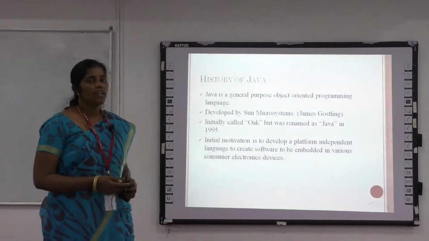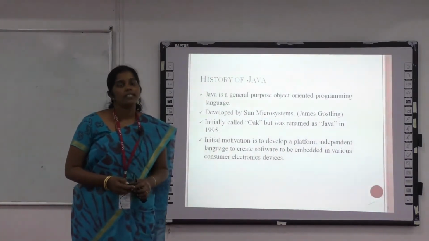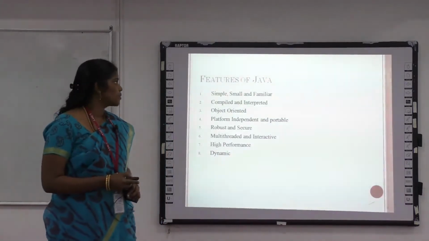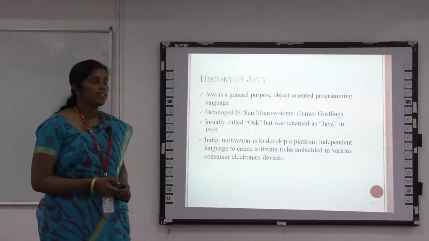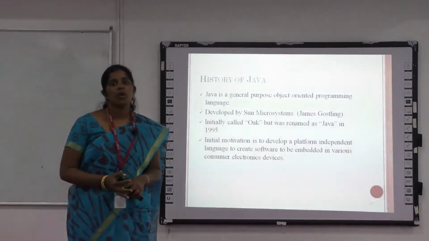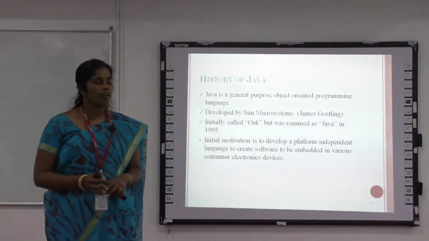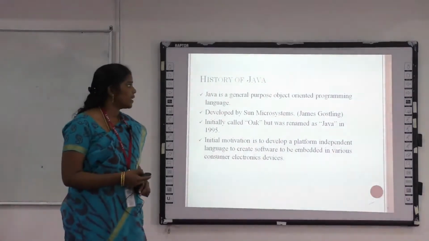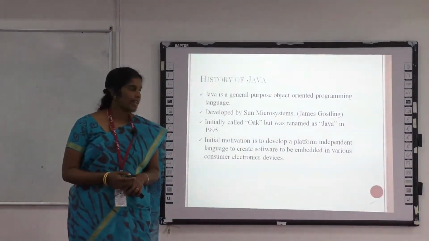Okay, first we are going to learn about the history of Java. Java is an object-oriented programming language developed by James Gosling in 1990. Initially, he named it the Oak language. Then after that, Sun Microsystems took the Java programming language and named it Java in 1995.